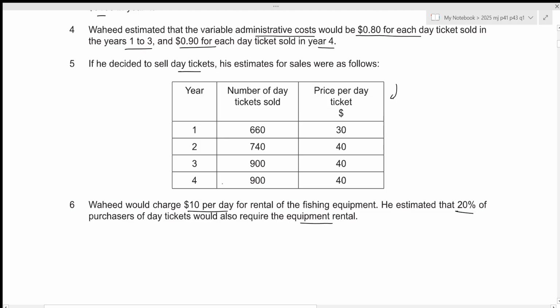Let's do that first. 20% of 660 will be 132. 20% of 740 will be 148. 20% of 900 will be 180. That will be for both year 3 and year 4. Then these number of tickets would also pay for the rental of fishing equipment, which is 10 per day.